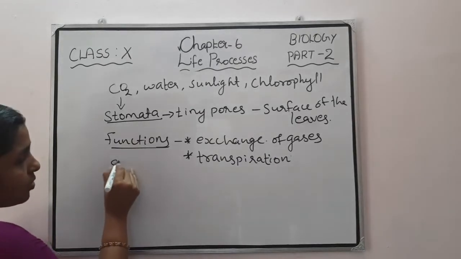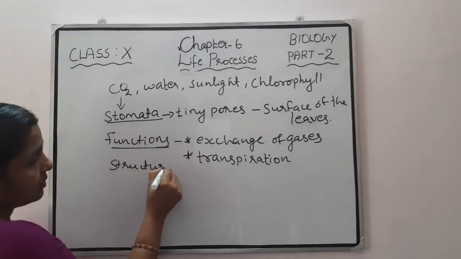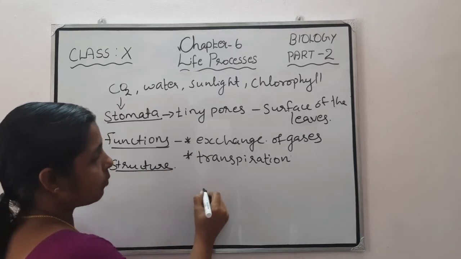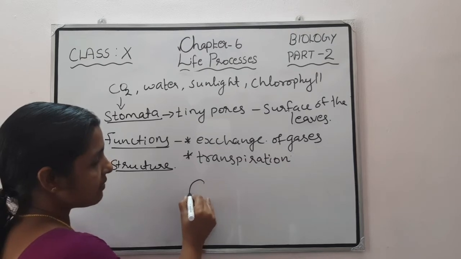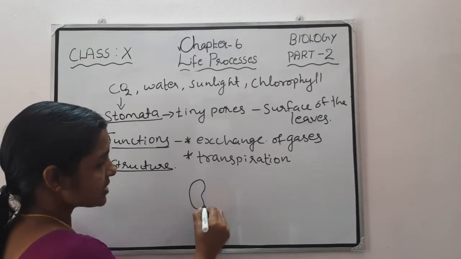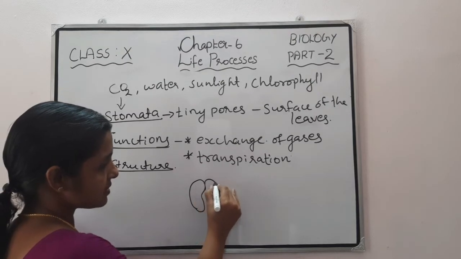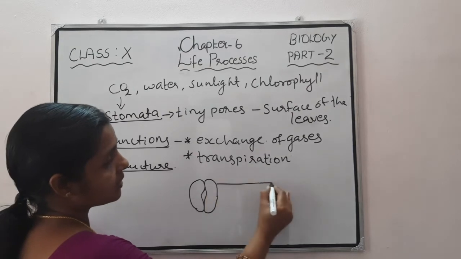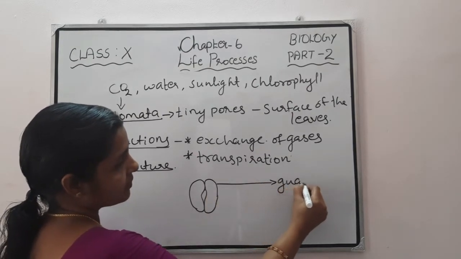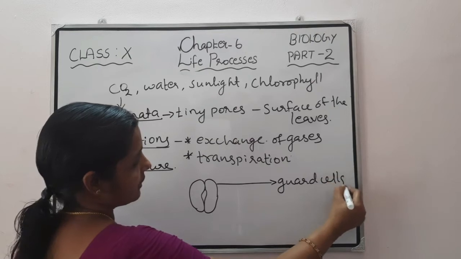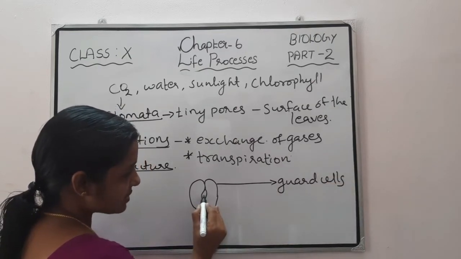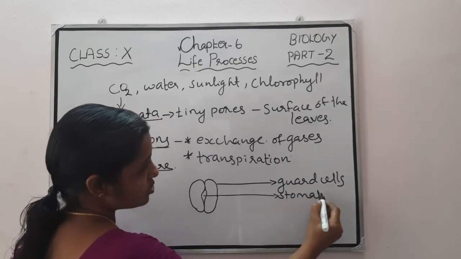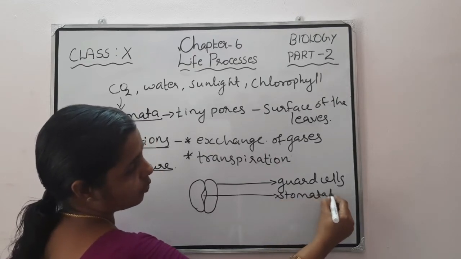Then what is the structure of a stomata? A single stomata consists of a small opening, and this opening is covered with two bean-shaped or kidney-shaped structures. These two kidney-shaped structures are called guard cells. This tiny opening is called the stomatal opening, or stomatal pore.